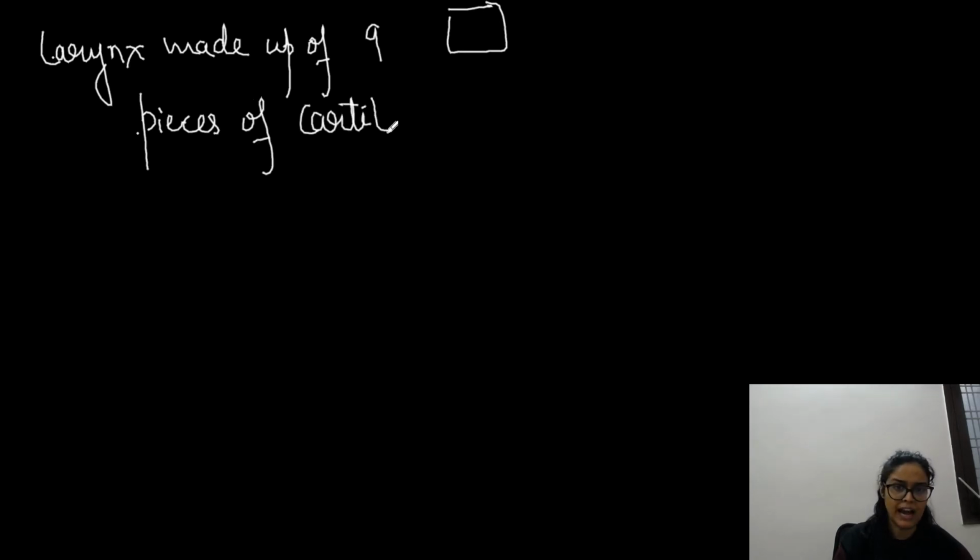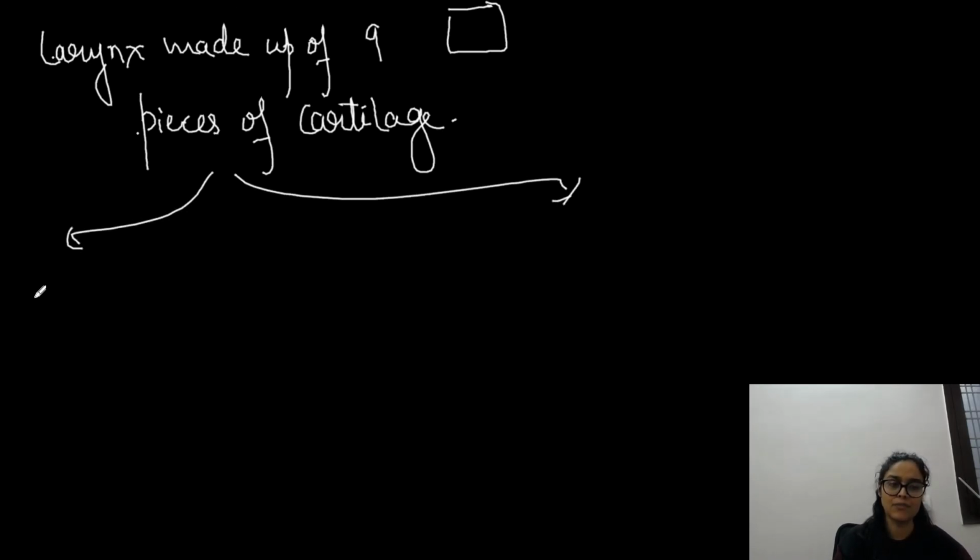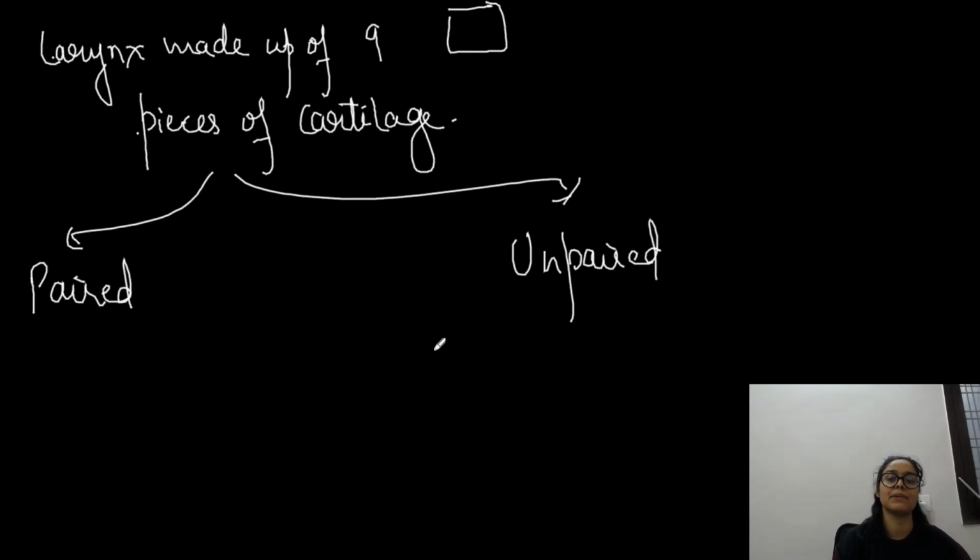So I said this larynx is a kind of box, right? Take a 3D box, the whole thing. So it is made up of 9 pieces of cartilage. So you can say that the larynx is made up of 9 pieces of cartilage. We don't have to learn all the pieces of cartilage, but let me write it down. You don't have to remember all the things, but what you have to learn, I would tell you, right? Some are paired and some are unpaired. Of them, 3 are paired and 3 are unpaired.